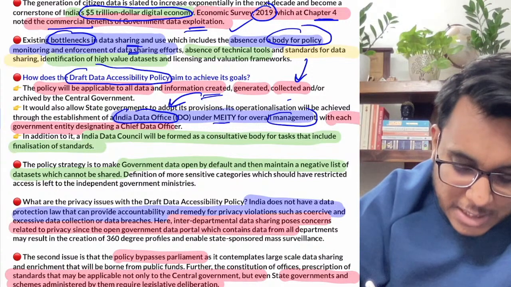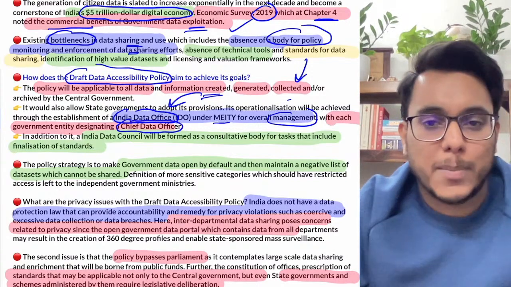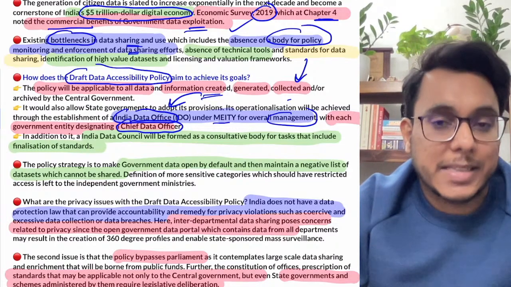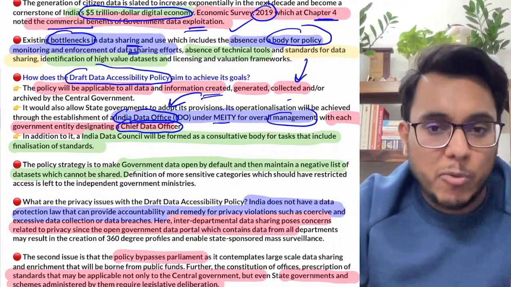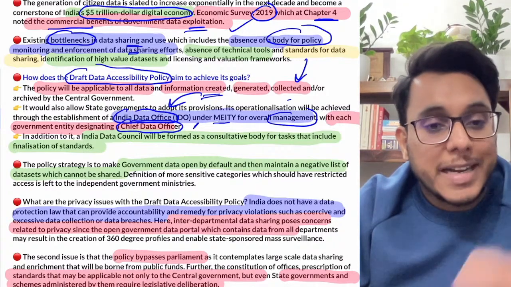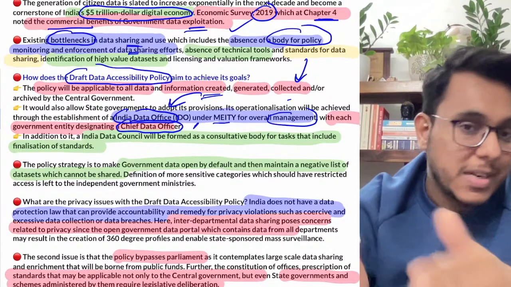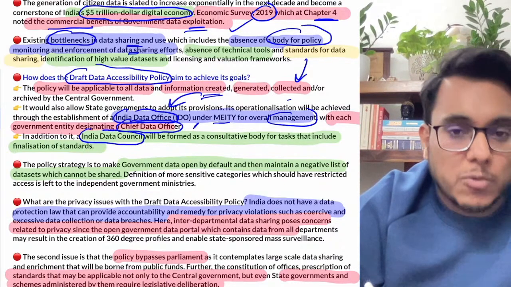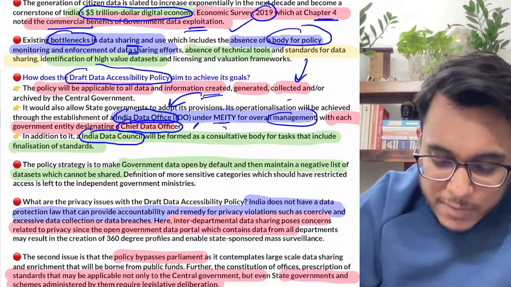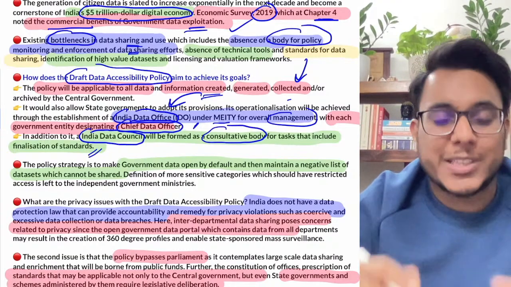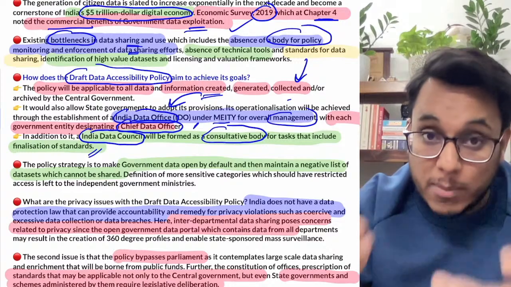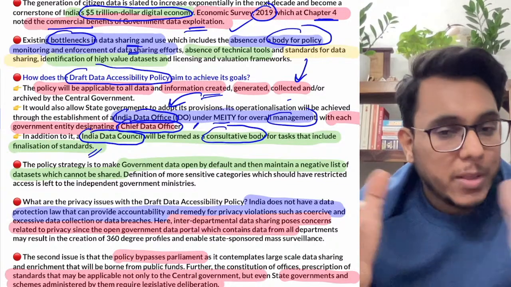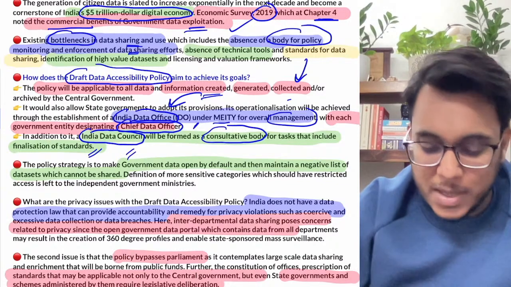After that, there will be a chief data officer with every government entity. Within the government there are government departments, and there are the state governments. Every government entity will have its chief data officer, who will deal with the public data or non-personal data that the entity has. After that, there will be one more body, the India Data Council. This India Data Council will be a consultative body with respect to the standardization of data. What type of data is to be shared, what type is not to be shared, and what will be the patterns of data: all this standardization will be carried out by the India Data Council.